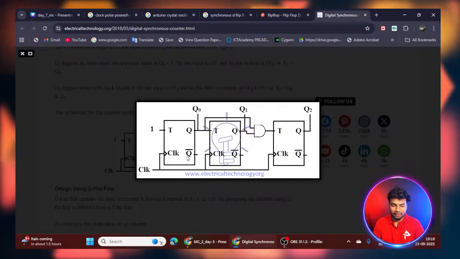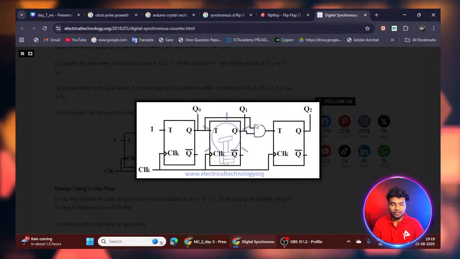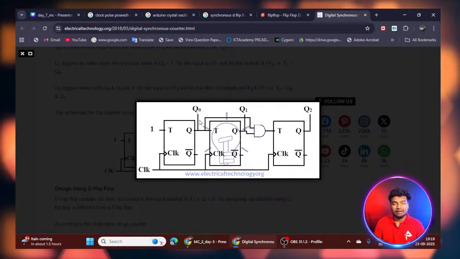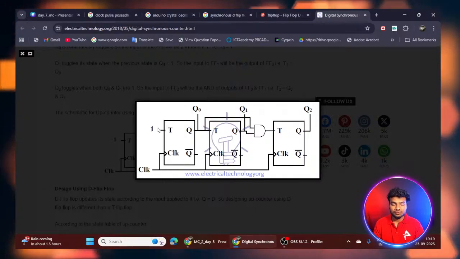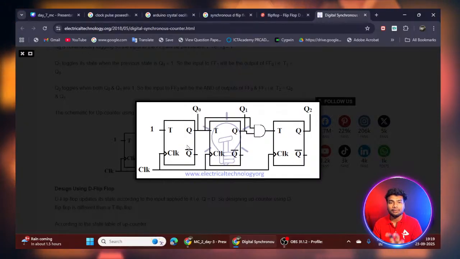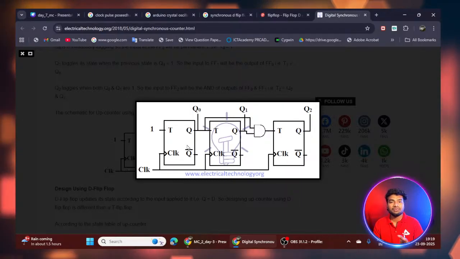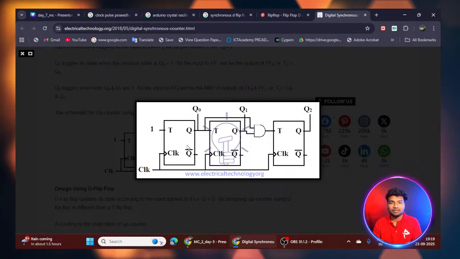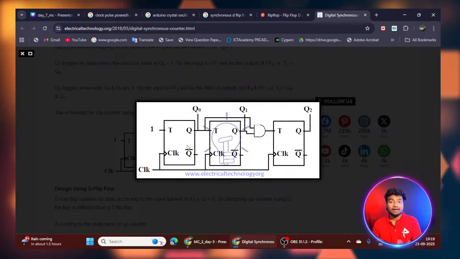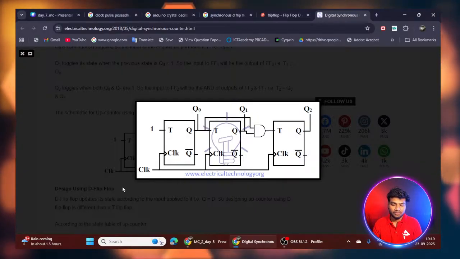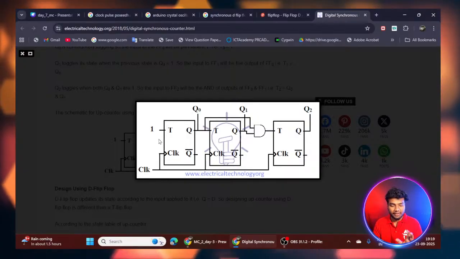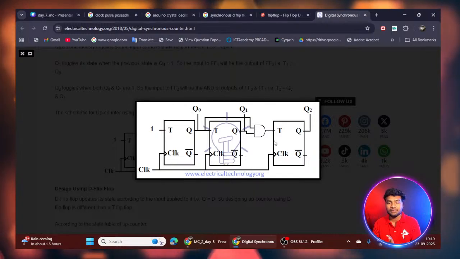It will go in here, and here, and here. So each and every D flip-flop has a separate clock input. It does not depend on the previous D flip-flop's output. So this is known as synchronous sequential logic: the clock input is given separately for each and every D flip-flop.